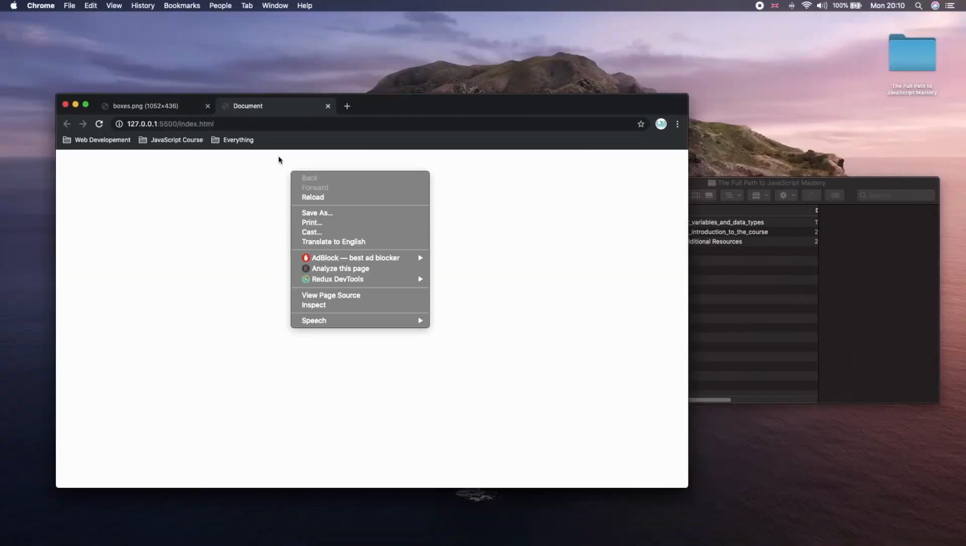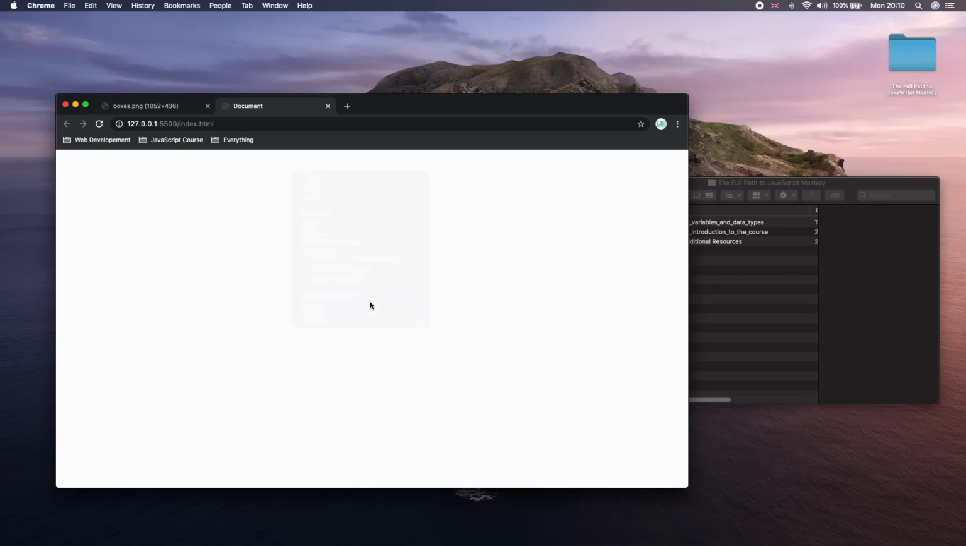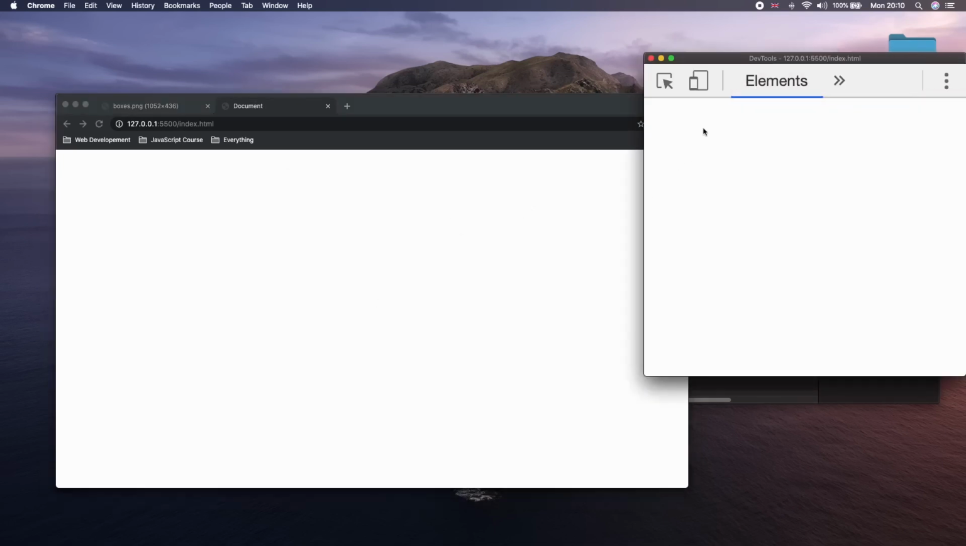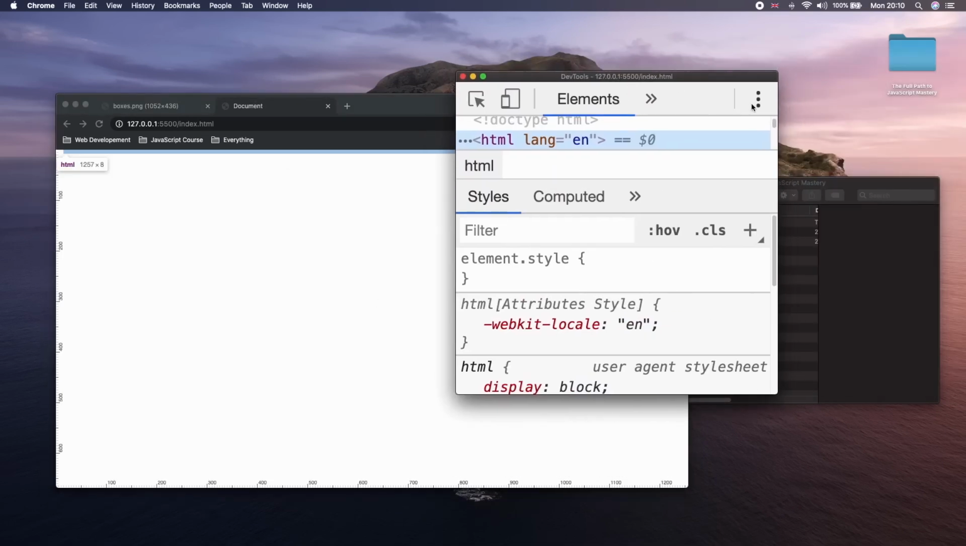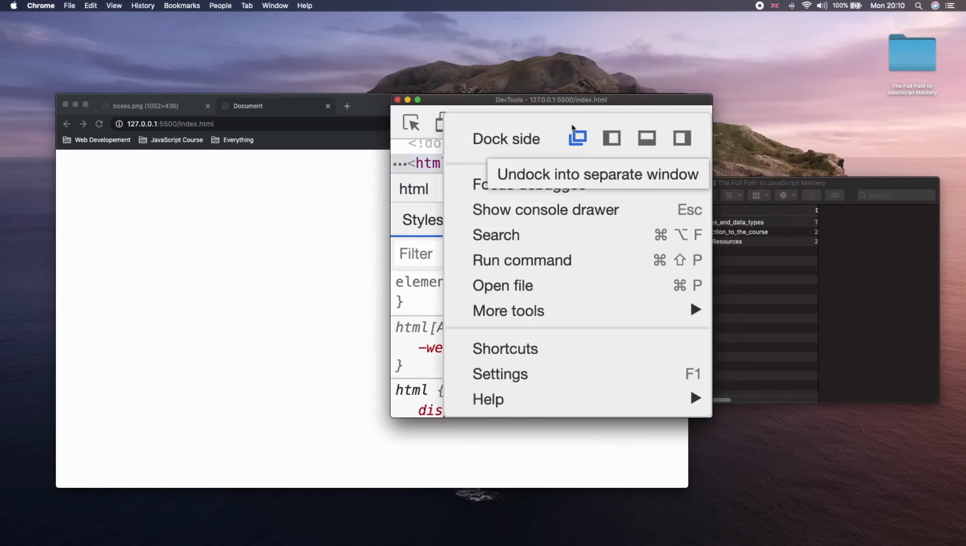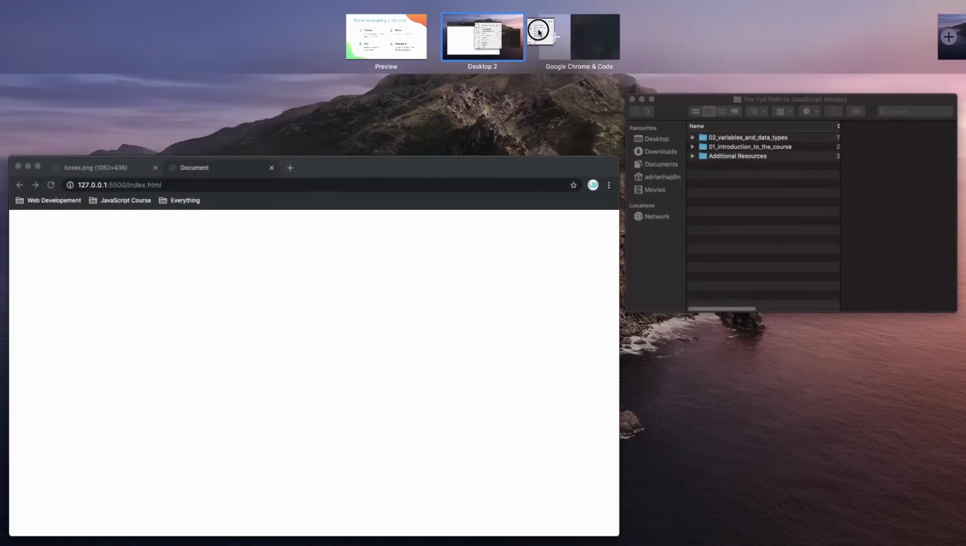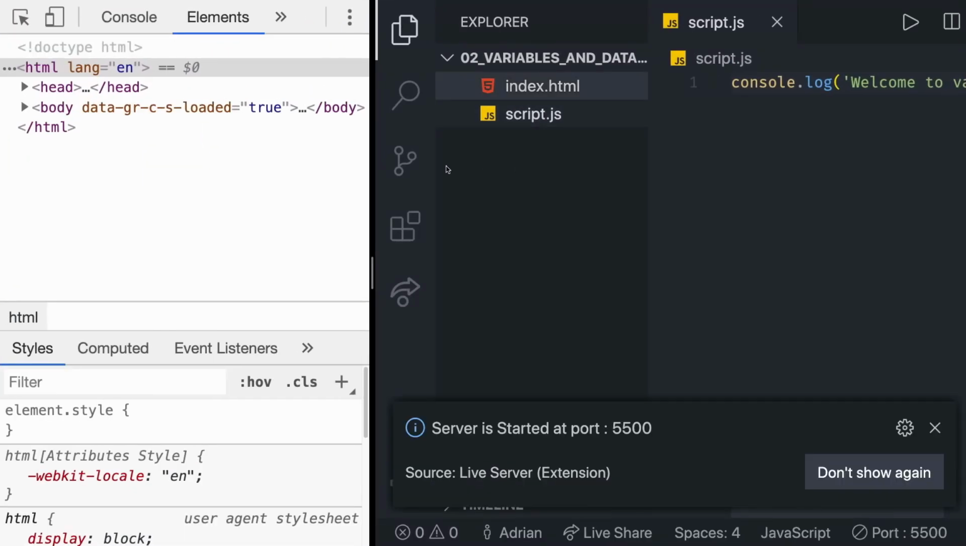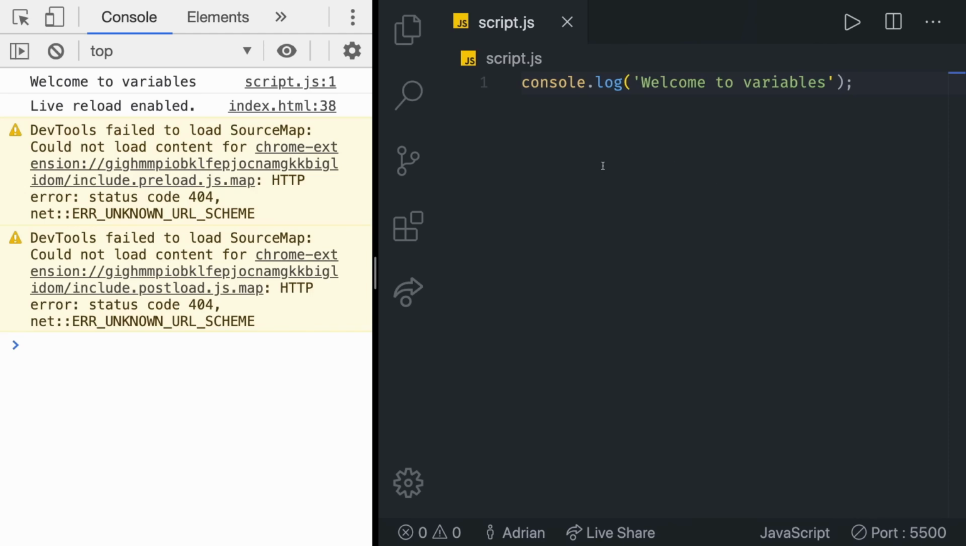In there, we don't have anything in the browser, but if you inspect it, then you should be able to see the console open. If it's not opening in the new window for you, go click these three dots and then click undock in separate window, and then just drag it to the left side of your actual window. That's it. We have the console open on the left side and the Visual Studio Code on the right side.